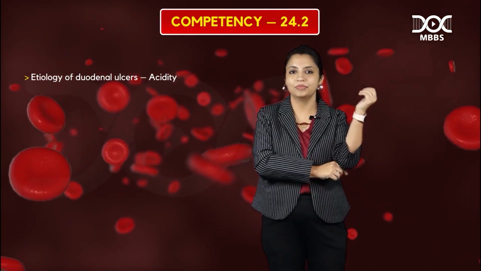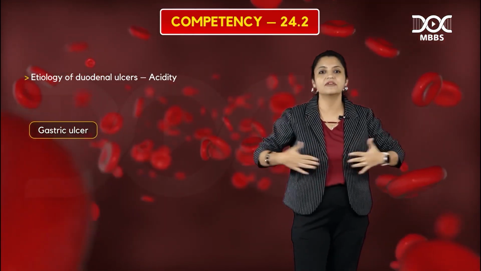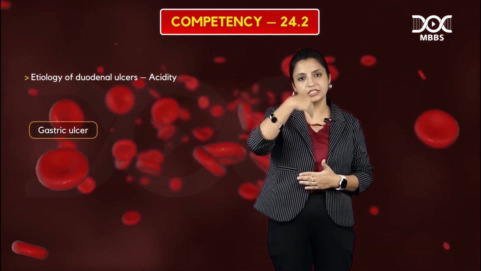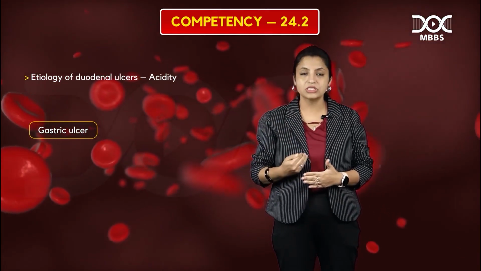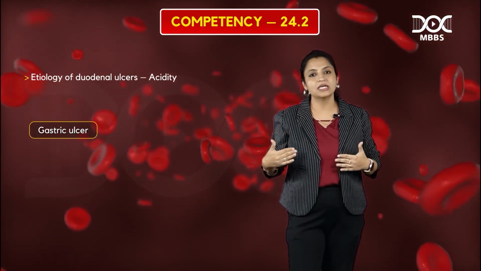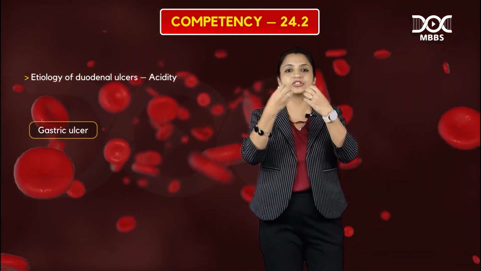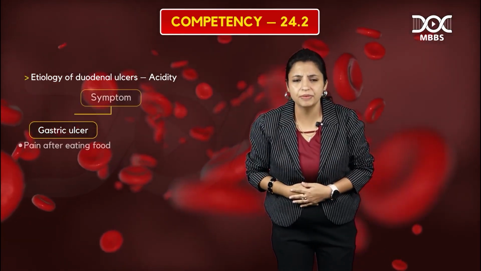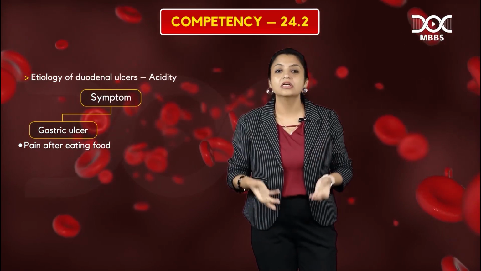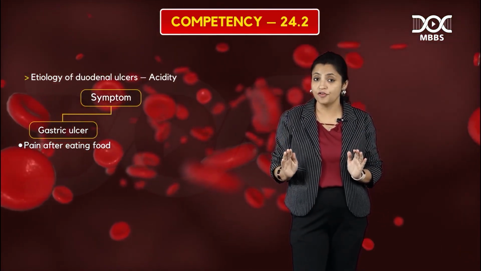So you know what will happen. In patients with gastric ulcers, the gastric epithelium is sloughed off, so there is no gastric mucosa. As soon as the patient eats food, the stomach will start producing acid. The mucosal barrier is already broken, so this acid will cause more damage, and the patient will start having pain. That is a very classical history given by the gastric ulcer patient: whenever I eat food, I start getting pain. That is a typical history of gastric ulcer.